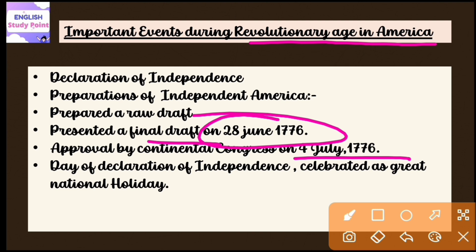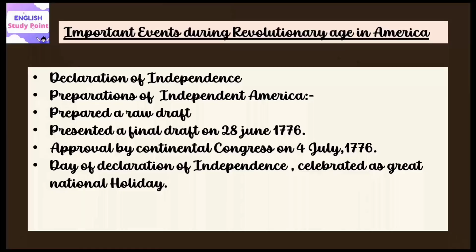It announced the separation of 13 North American British colonies from Great Britain, and the day on which the Declaration of Independence was adopted is celebrated in the US as the Great National Day.